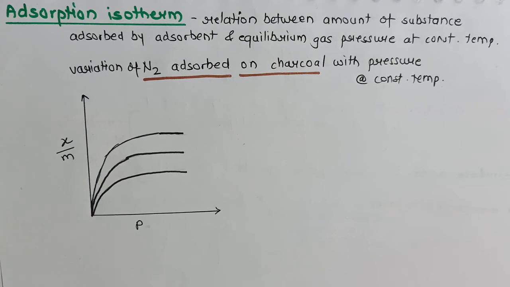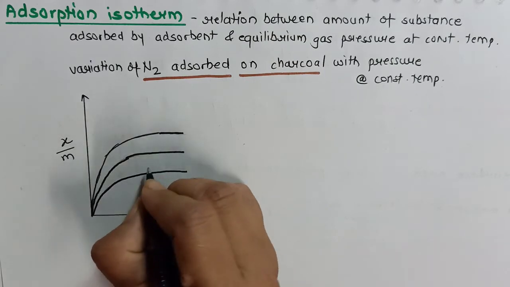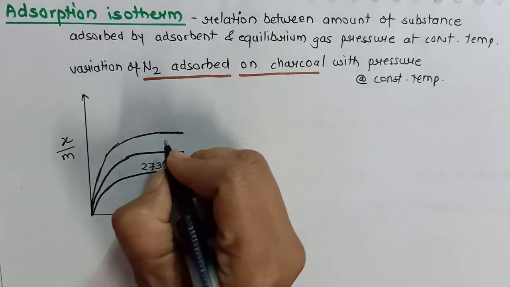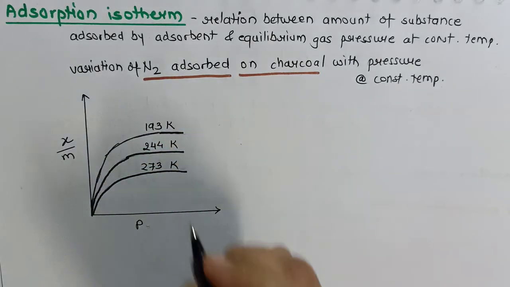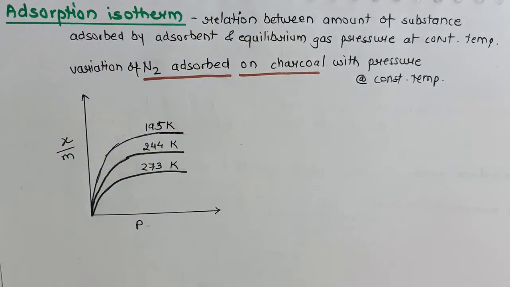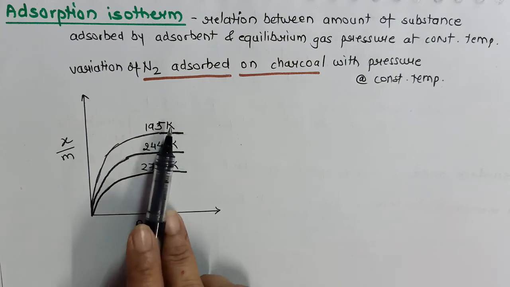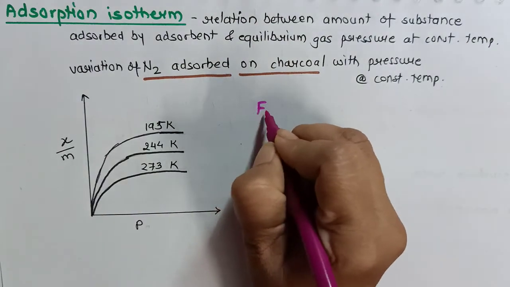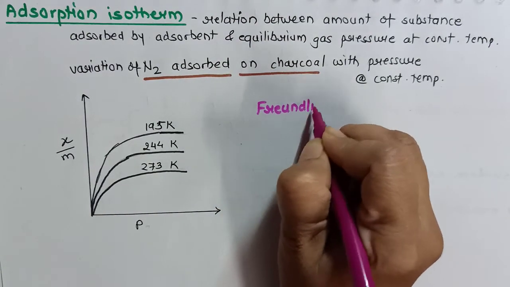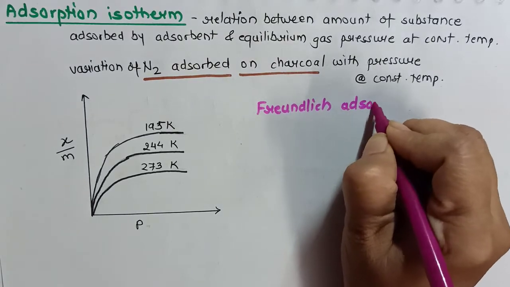So this graph is for adsorption of nitrogen on charcoal at 273 Kelvin, at 244 Kelvin and at 195 Kelvin. So as we can see from the graph, as the temperature decreases, the amount of gas getting adsorbed increases. Various scientists have tried to explain adsorption isotherm in various ways, but the most successful explanation was given by Freundlich. So now we will study Freundlich adsorption isotherm.